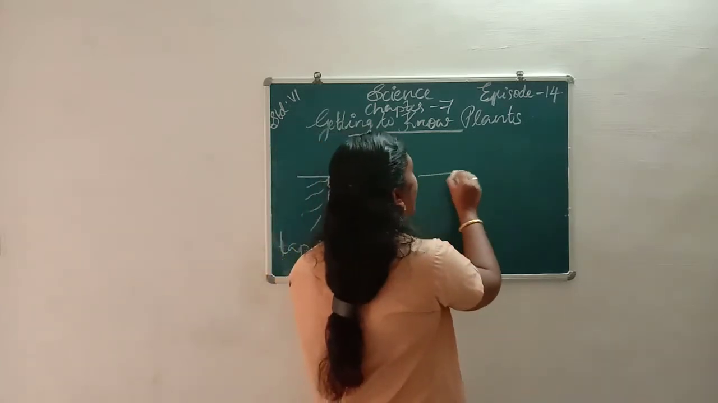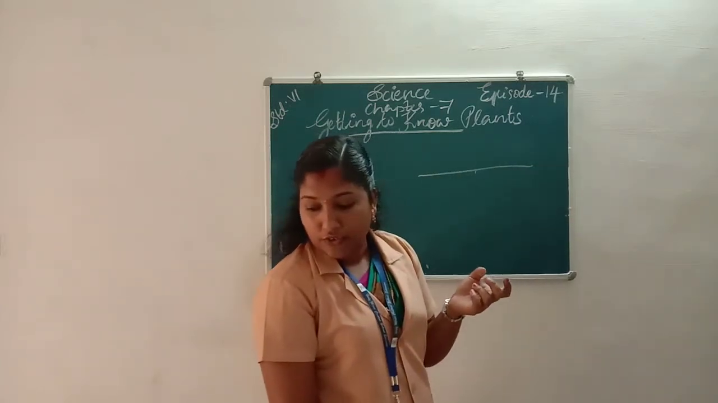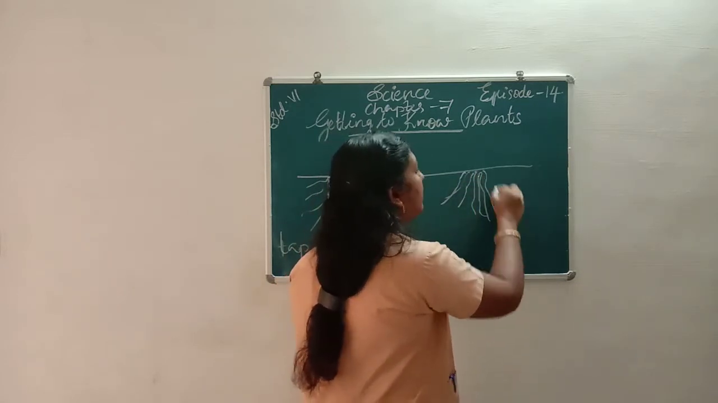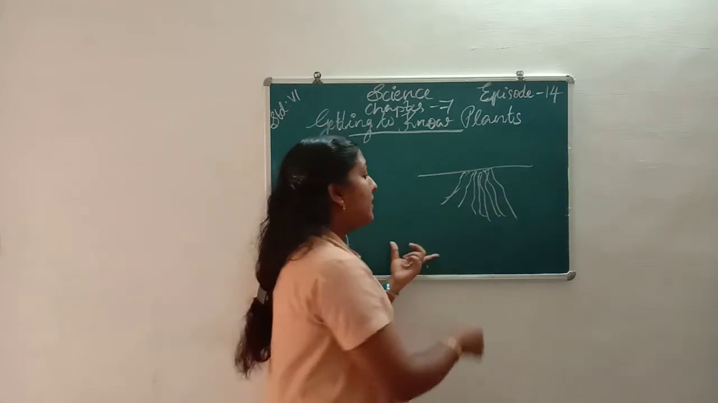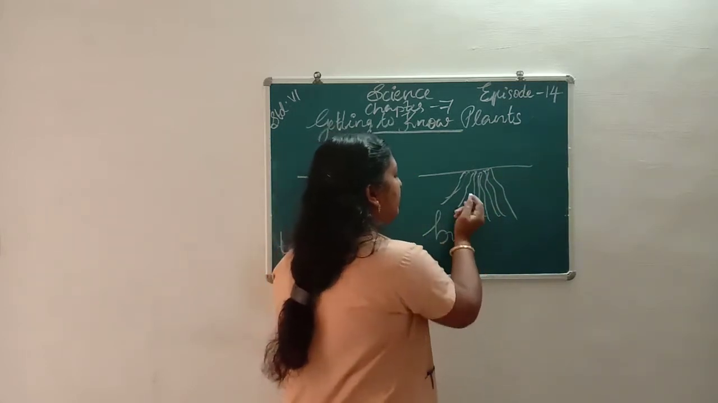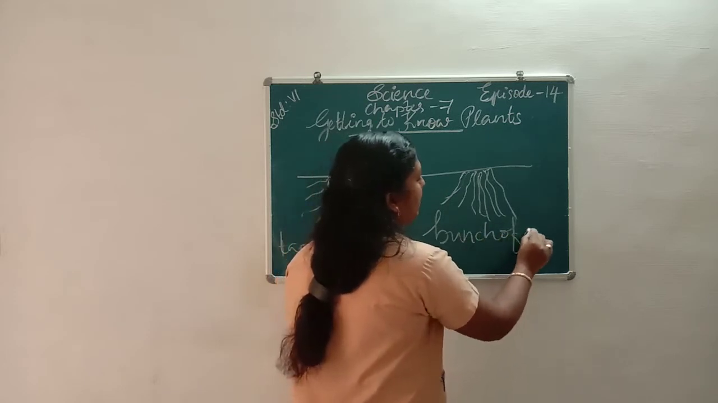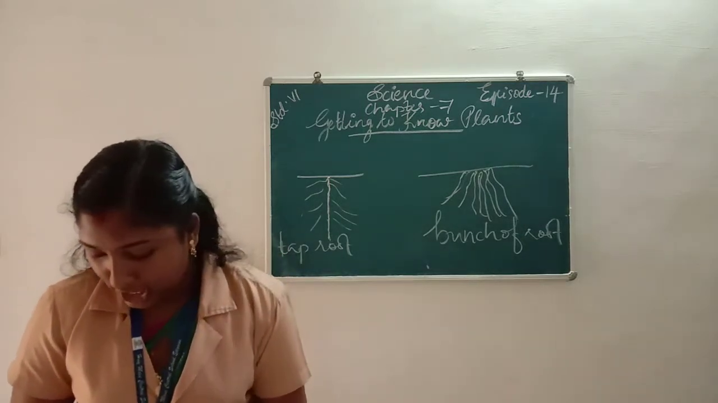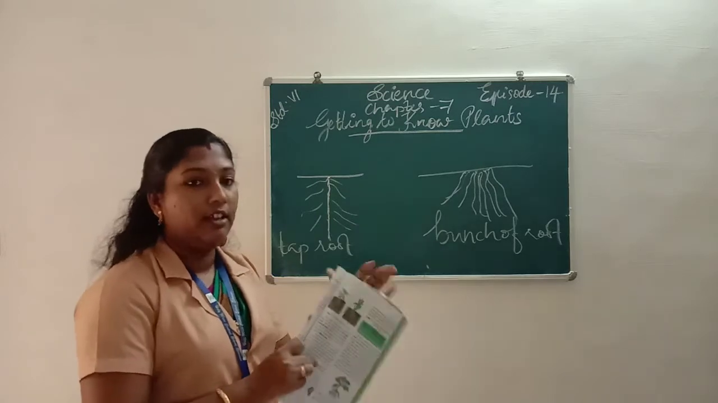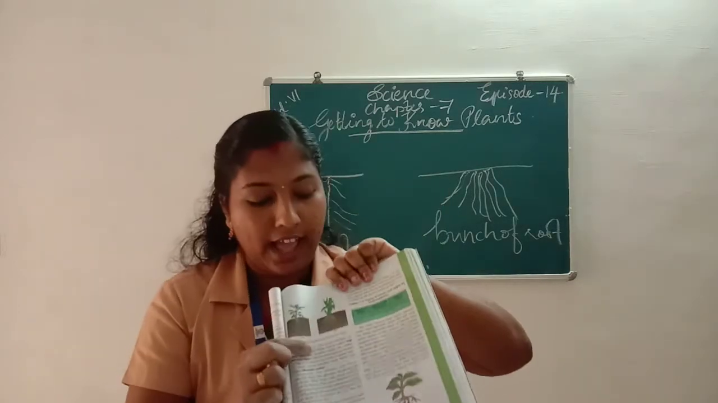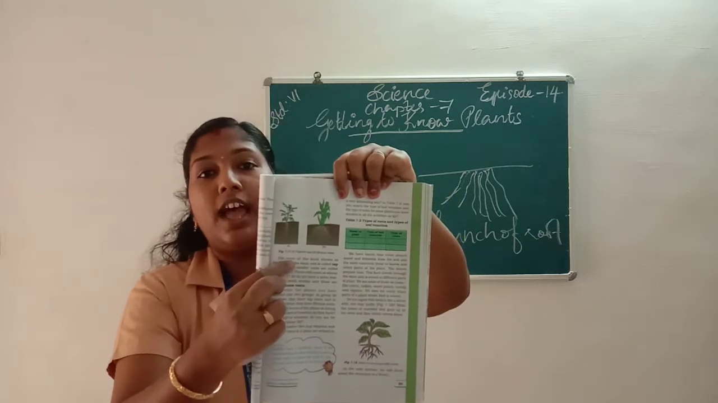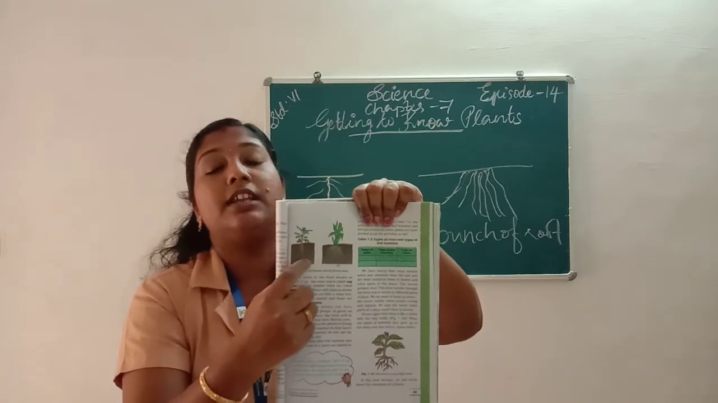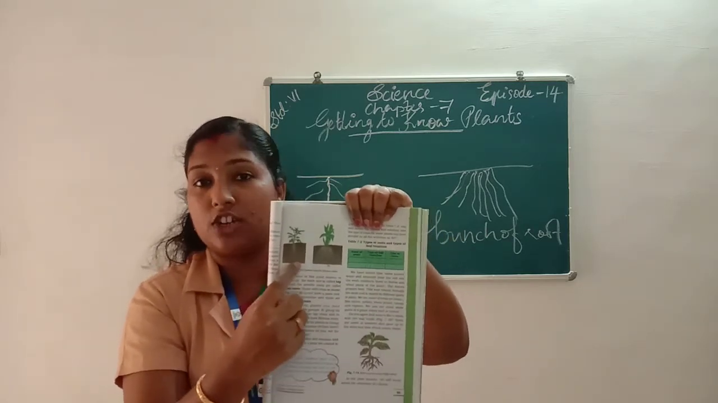Then next we learn about fibrous root. What is fibrous root? Fibrous root means if a plant has a bunch of roots, that is called fibrous root. All of you listen, in your textbook page number 50, the picture of a taproot and a fibrous root is given. Taproot is a primary root. It is also called a baby root. It comes from a germinating seed.